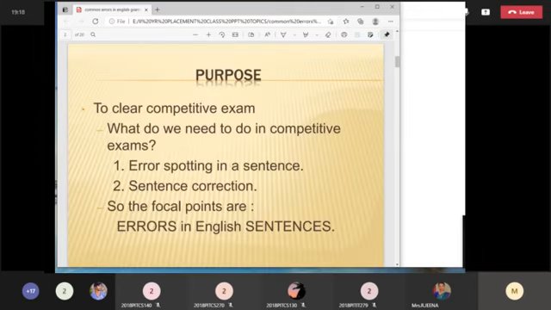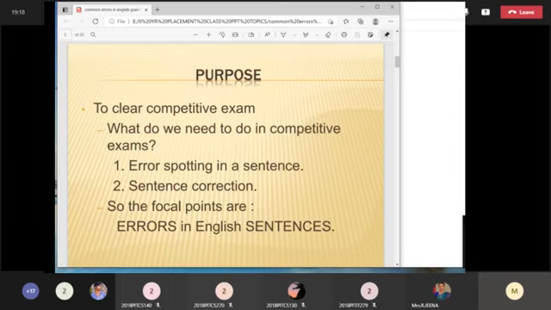So slowly we'll go and understand what is the purpose of studying grammar rules, and how it is going to be helpful for you to clear competitive exams, not only this particular exam or that particular exam, any kind of competitive exam. After finishing your BE or BTech, if you want to do your studies abroad, or if you want to become an entrepreneur or anything, these grammar rules will be helpful for attending any kind of exam, or even to test your language skills. This will be very useful for your spoken English.